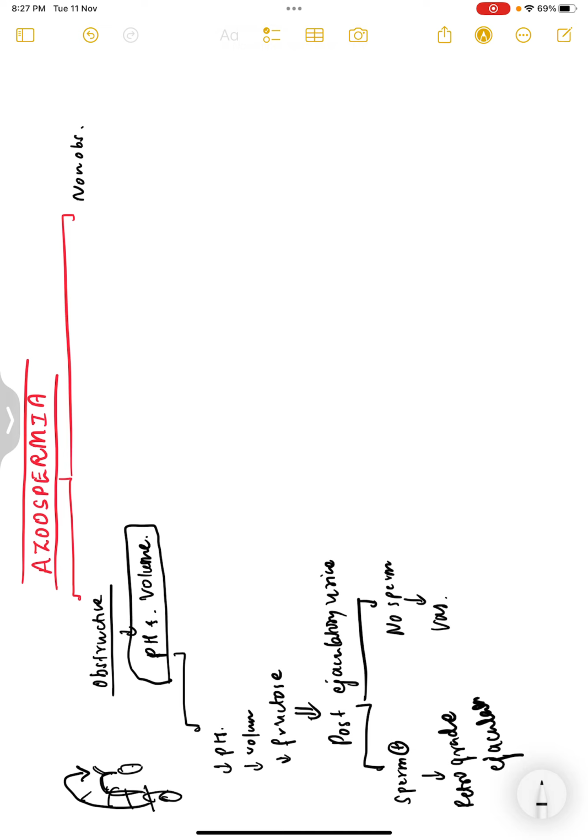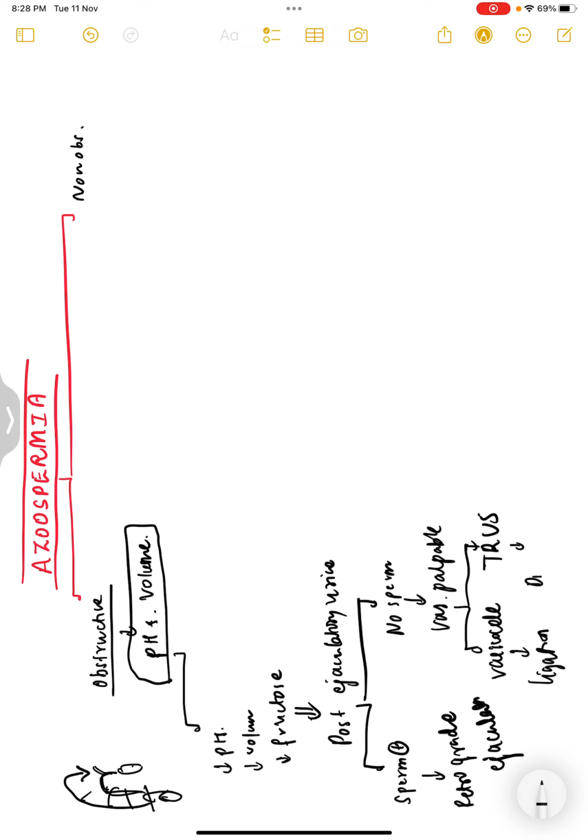If the vas is palpable, you have two options. One is there can be varicocele. If there is varicocele, what is the treatment option? You have to do ligation. Or if the vas is firm, you have to do transrectal ultrasound also, to look for the vas status.